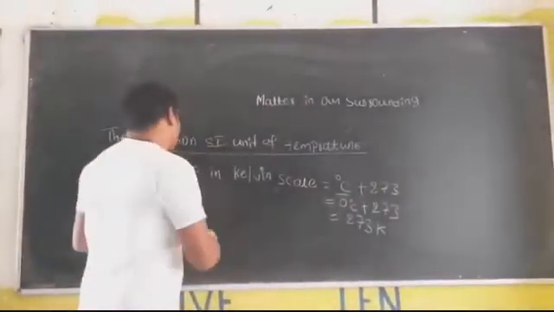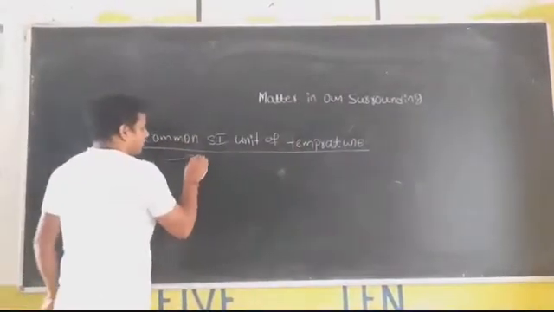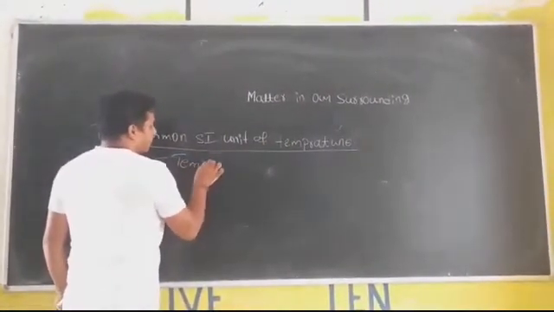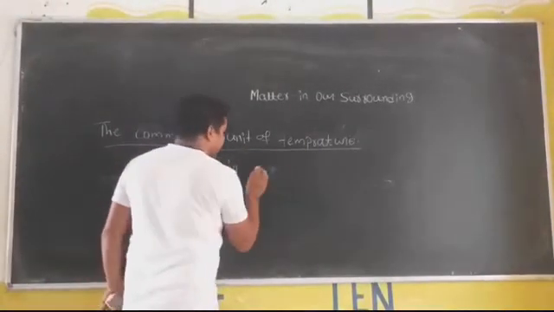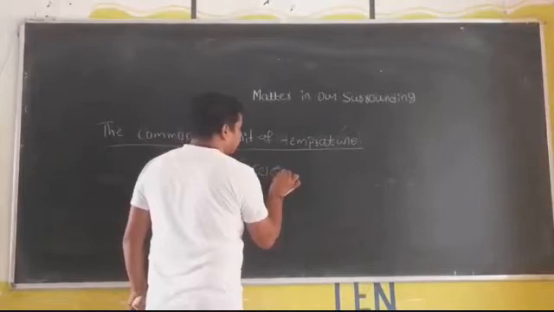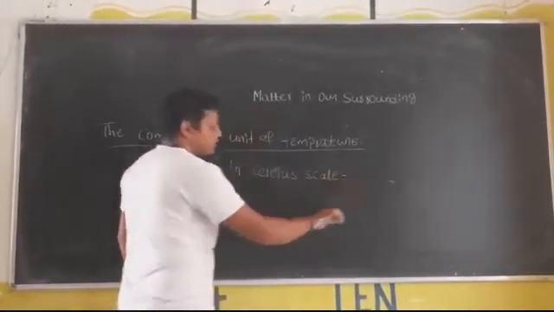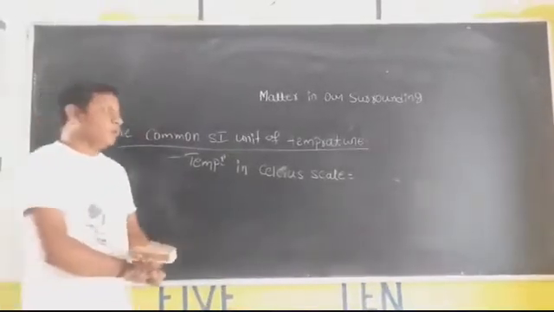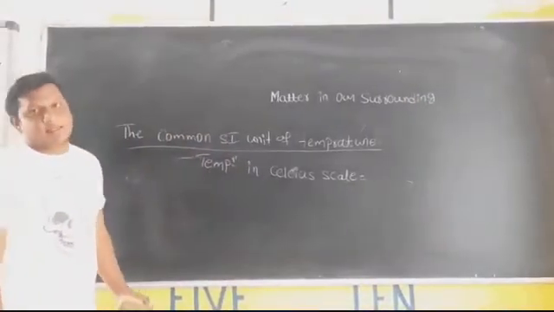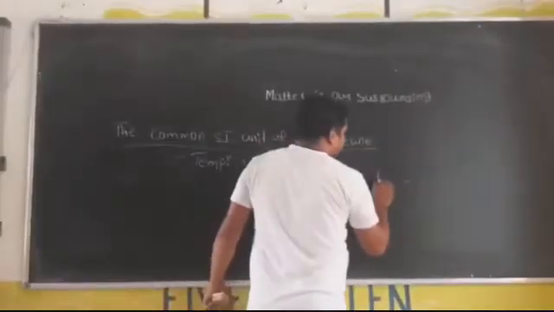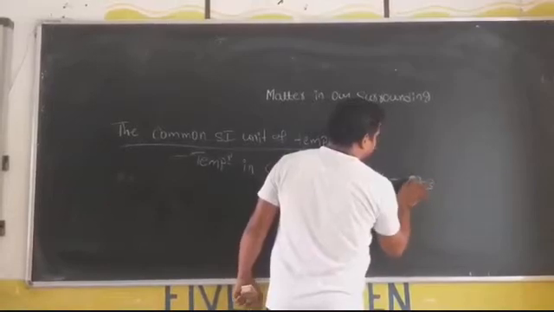Now the formula is different from this one. The next one: temperature in degree Celsius scale. If you want to convert a temperature to the degree Celsius scale, then take Kelvin minus 273.